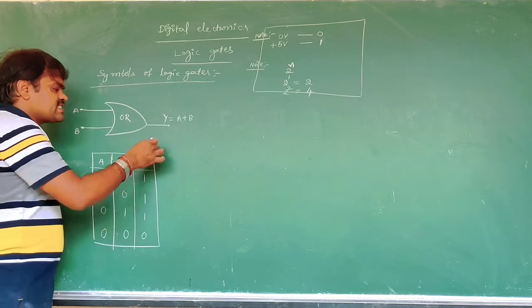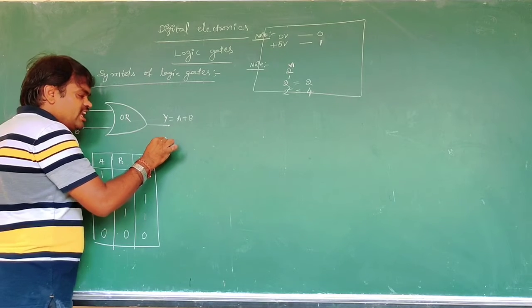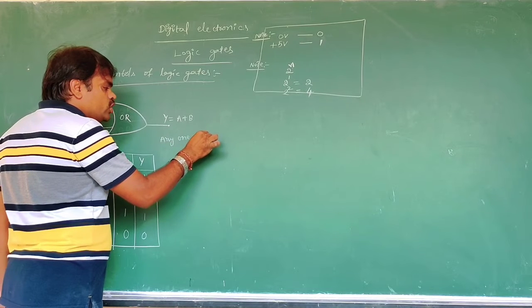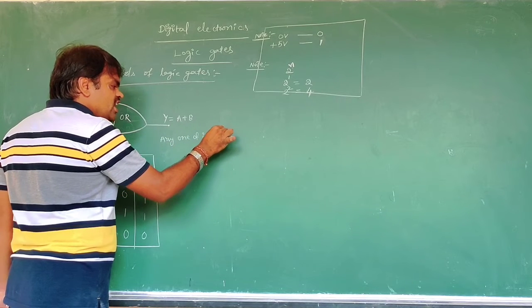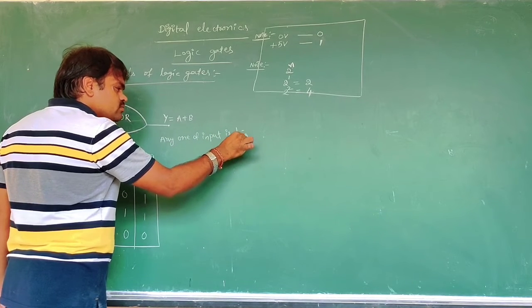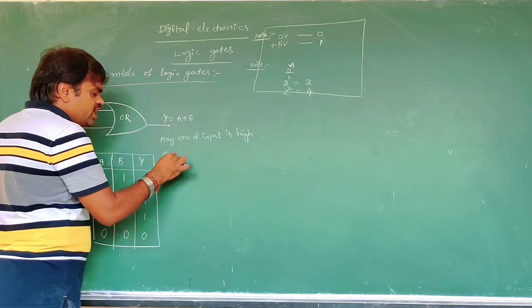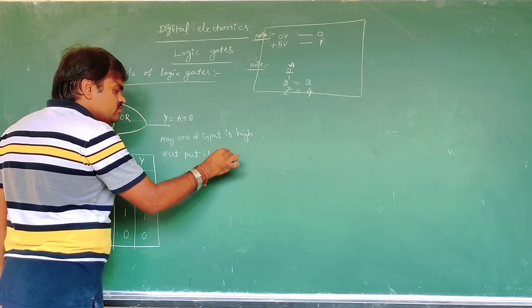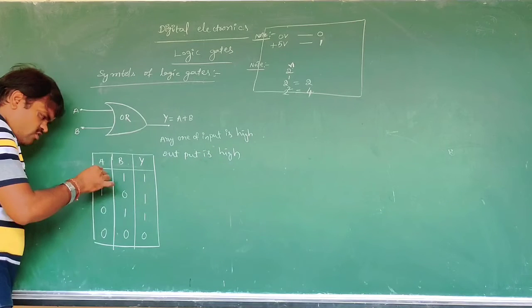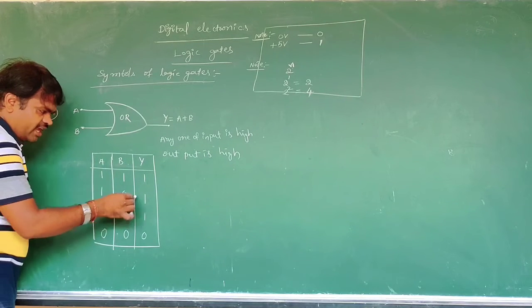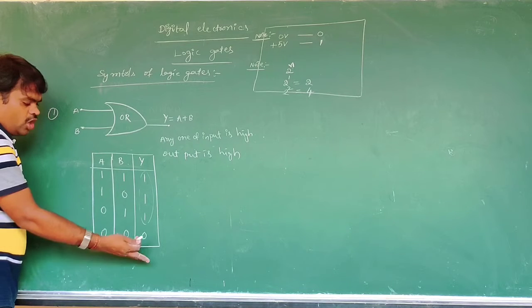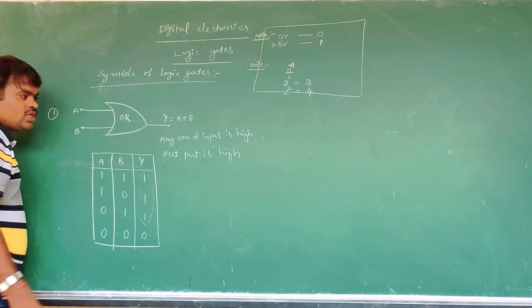We can write the statement: if any one of the inputs is high, the output is high. You see, if any one of the inputs is high, the output will be high. If both inputs are 0, the output is also 0.